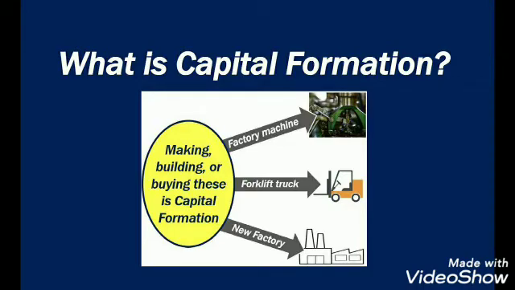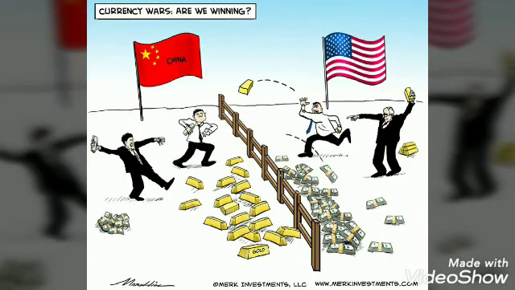You can see a numerical here. In this numerical, NNP at FC is asked to calculate by expenditure method, and we are given these items. Just using the formula NDP at MP equals private final consumption expenditure plus net domestic capital formation, government final consumption expenditure and net export.